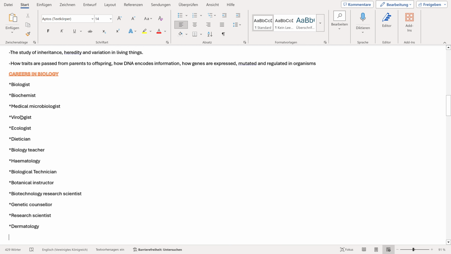Then we move on to the next career in biology that I have here, that is a virologist. Just from the word virologist, it means they have something to do with viruses. They study how viruses are structured, how they replicate, how they infect hosts, and how they spread. Then we move on to an ecologist. Just from the branch of biology, ecology, an ecologist studies how organisms interact with each other in their environment. That is the role of an ecologist.